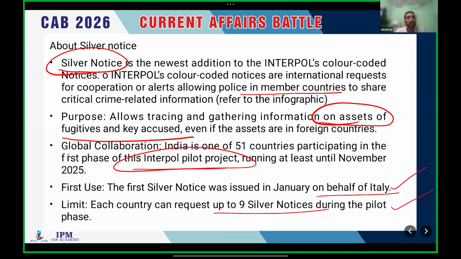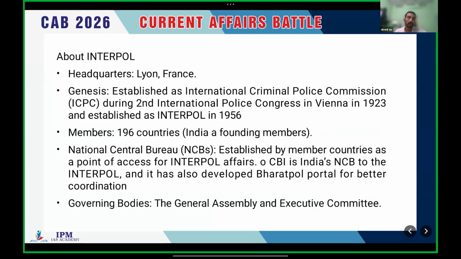So what we have to take from this topic is that the silver notice is related to Interpol. It is to identify the assets of fugitives or criminals, even if the assets are in foreign countries. So that's related to the silver notice. And regarding Interpol, the headquarters is in Lyon, France.